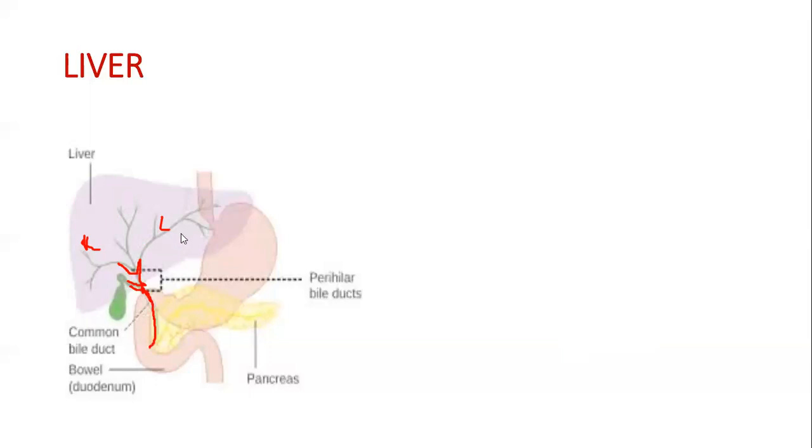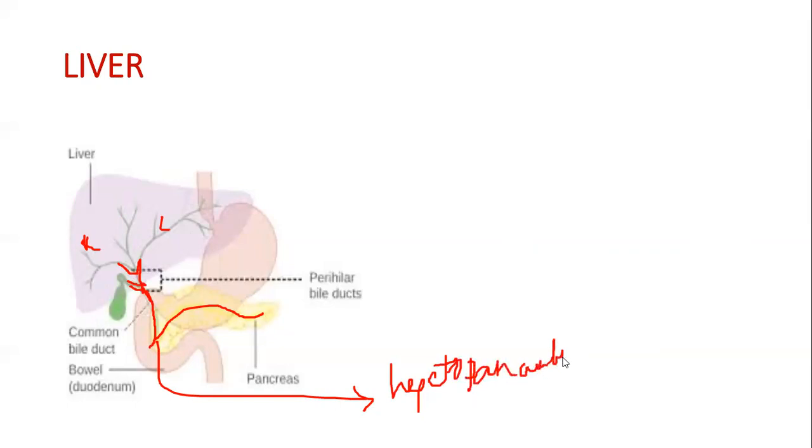So the right hepatic duct and left hepatic duct pass into a muscular sac, the gallbladder or cystic duct. They form the cystic duct, and these both together form the common bile duct. Then they join with this. This is the pancreas and this is the pancreatic duct. These both together form the hepatopancreatic duct.